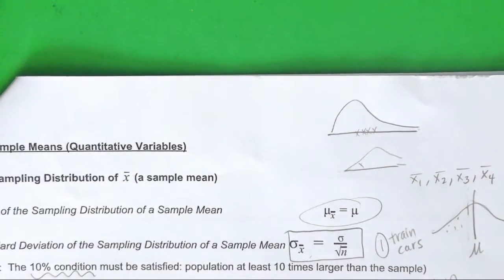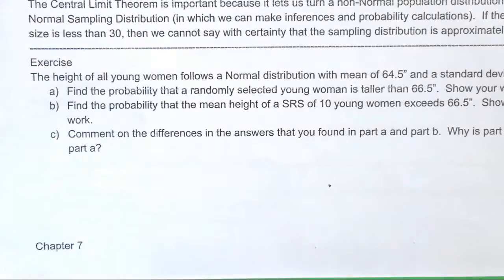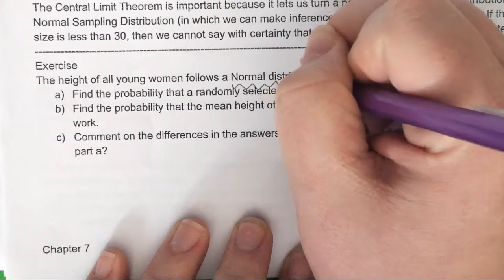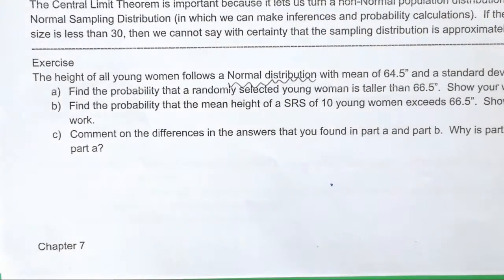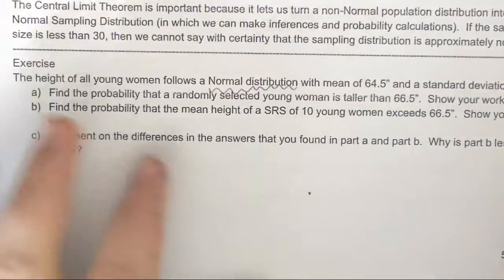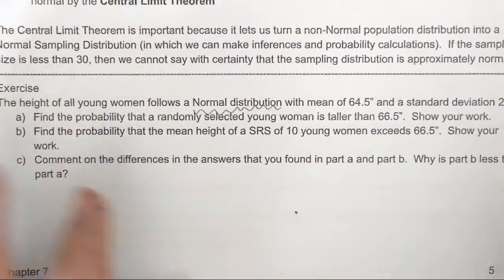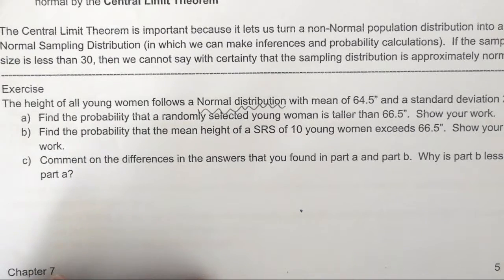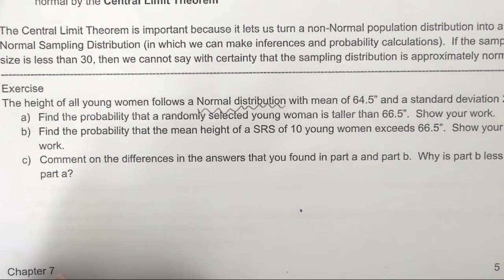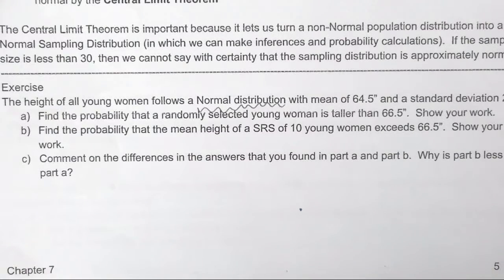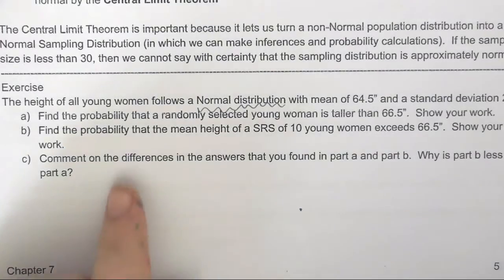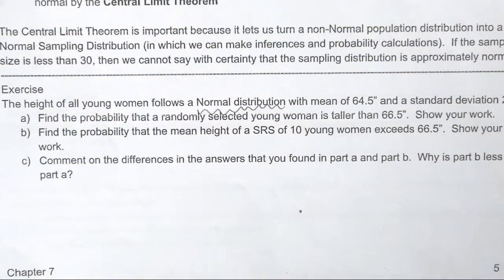Okay, so let's just look at the exercise at the bottom, so Ms. Compton's not just saying words at you. Let's see what it says. It says the height of all young women follows a normal distribution. So they told us to begin with normal distribution, so we don't have to check the NP thing because it told us straight up it's normal. It's got a mean of 64.5 and a standard deviation of 2.5 inches. Find the probability that a randomly selected young woman is taller than 66.5. Show your work. Find the probability that the mean height of a simple random sample of 10 young women exceeds 66.5. Show your work. And comment on the differences in your answers.